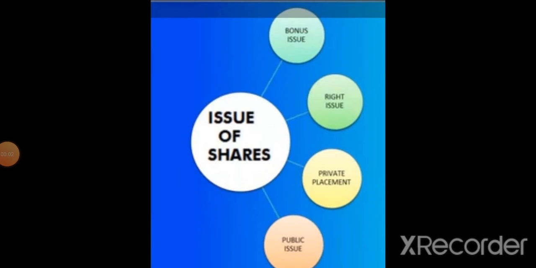So next is types of issue of shares. Issue of shares is done by four methods. First is bonus issue, second is right issue, third is private placement and fourth is public issue. In the 12th standard syllabus, questions come from public issue. When shares are offered to the people by way of public subscription, it is called public issue. In public subscription, money is collected in stages. There are three stages. First is equity share application, second is equity share allotment, and third is equity share calls.